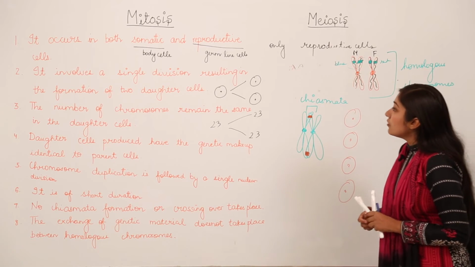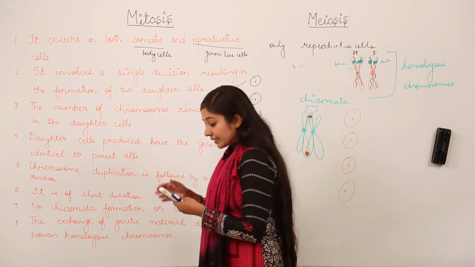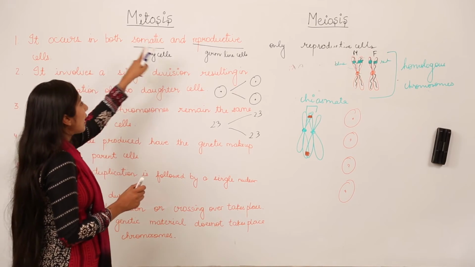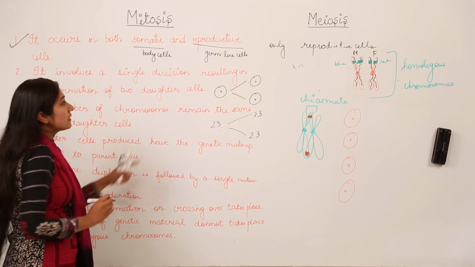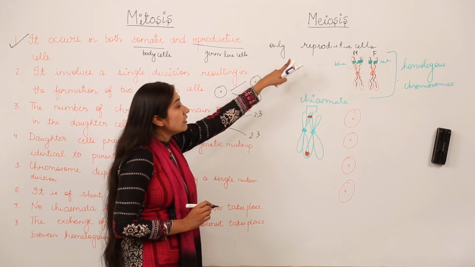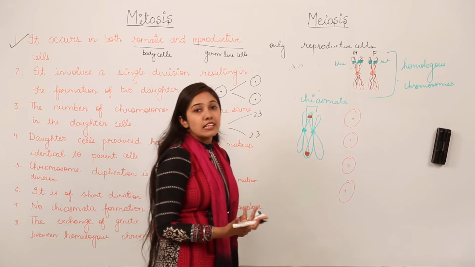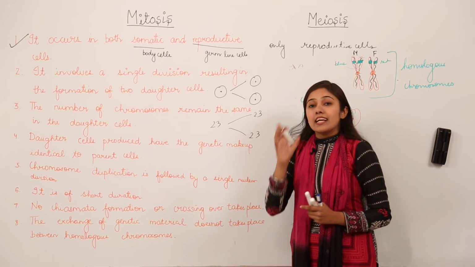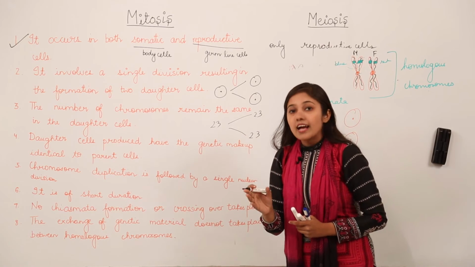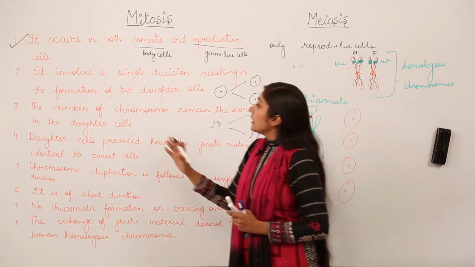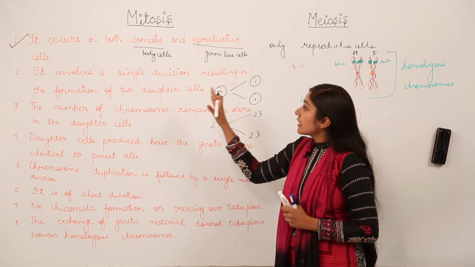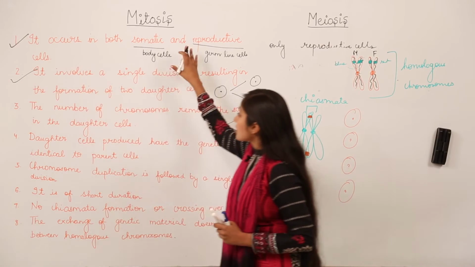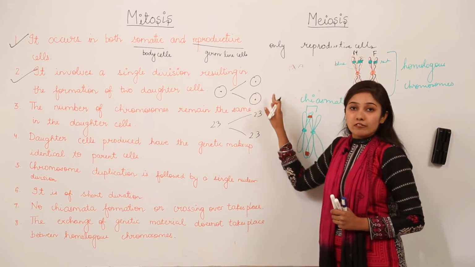So now let us recall what we have discussed so far. We were discussing the differences between mitosis and meiosis. Mitosis occurs in both somatic and reproductive cells, whereas meiosis occurs only in the reproductive cells. What are reproductive cells? These are the germ-line cells which form the gametes in your body, like eggs or ova in case of females and sperms in case of males. The second point of difference is that mitosis involves a single division resulting in the formation of 2 daughter cells. So in case of mitosis, 2 identical daughter cells are formed.